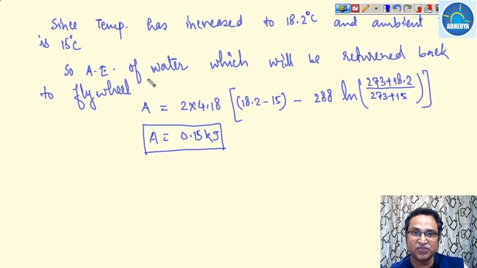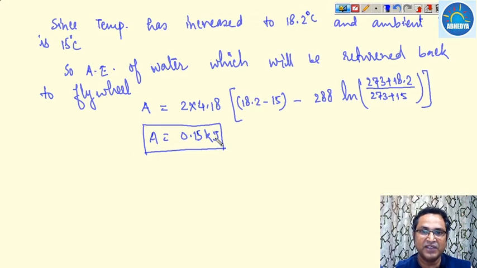Because the water will dissipate heat, and once it dissipates the heat, then obviously it has some available energy or work potential. So that work potential we have calculated, and this work potential will be returned back to the flywheel as available energy, a high grade of energy. So how much of the high grade of energy will be returned back to the flywheel? It will be 0.15 kilojoule.